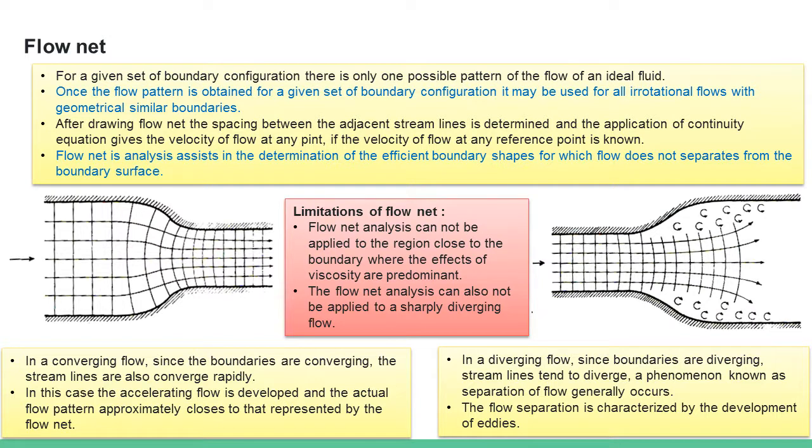In such cases, particularly when viscosity is dominant at the boundaries, we cannot use flow net analysis for flow studies, and it cannot be applied even for a sharply diverging flow because of the larger turbulence or eddies. Most of the time, this flow net analysis helps us to study the flow of fluids so that streamlined bodies can be designed.